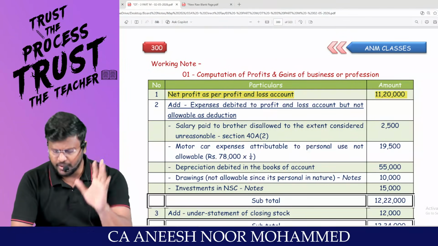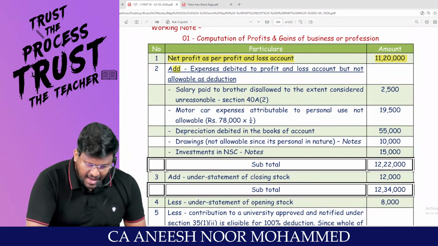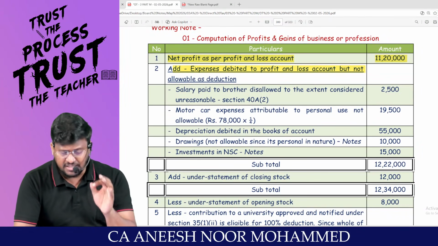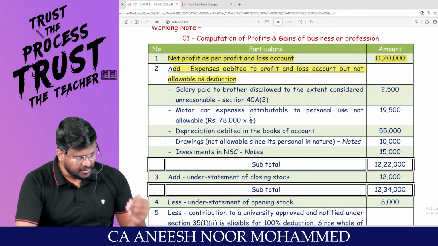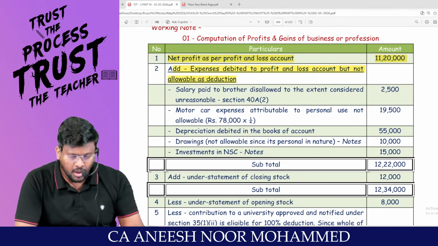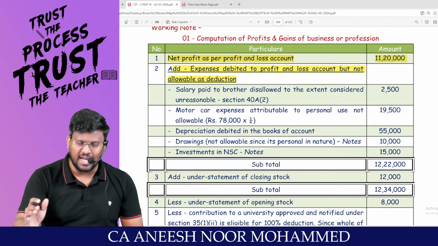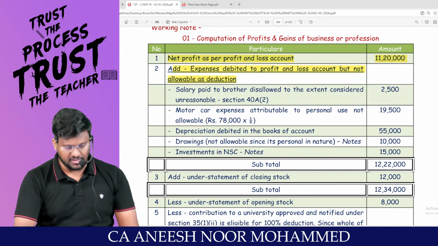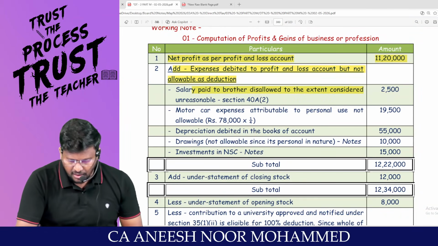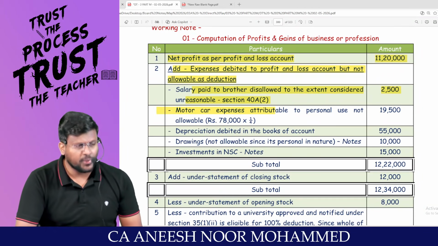Always we will start with the net profit as per P&L. Add expenses debited to P&L but not allowable as deduction. Sir, these expenses have been debited to P&L, but as per the Income Tax Act, they should not be allowable as a deduction. Am I right, sir? Salary paid to brother is disallowed to the extent which is unreasonable.